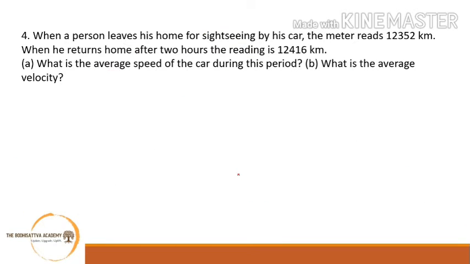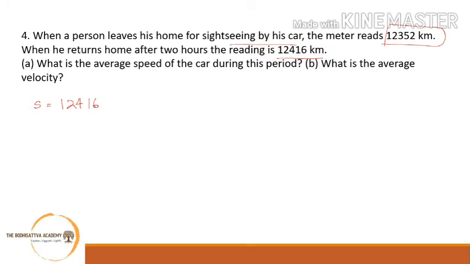Okay, let's move to the next question. Question number 4. When a person leaves his home for sightseeing by his car, the meter reads a certain value. When he returns home after 2 hours, the reading is this much. So clearly we can find out the total distance traveled. The distance traveled, let's say S, is what?